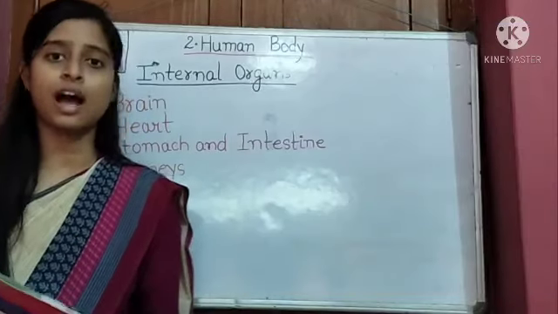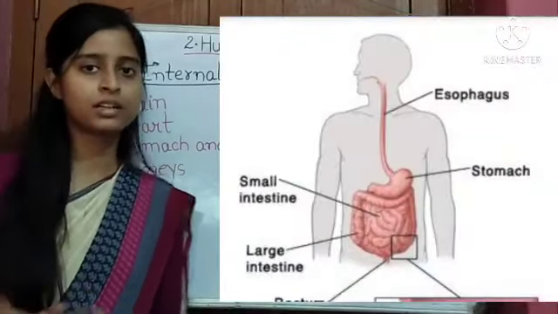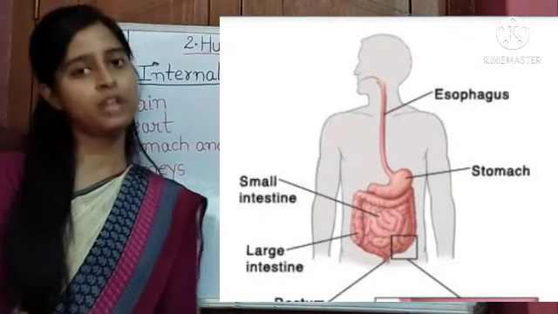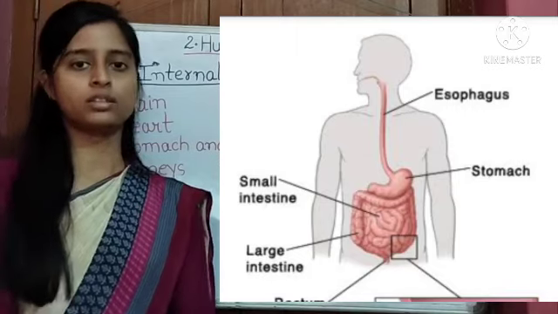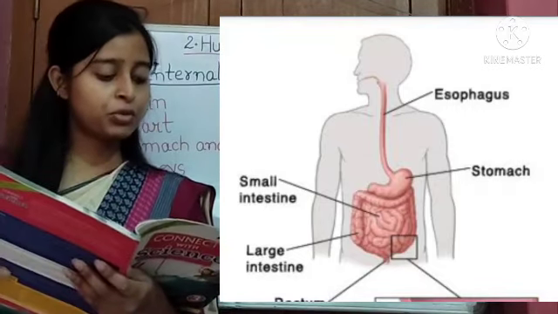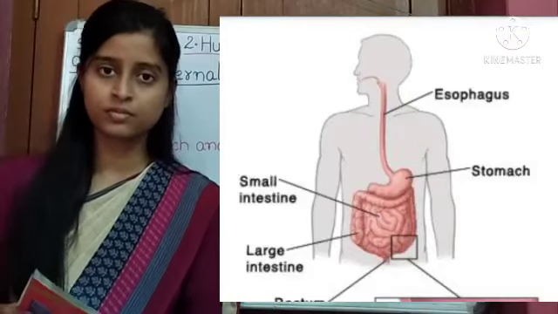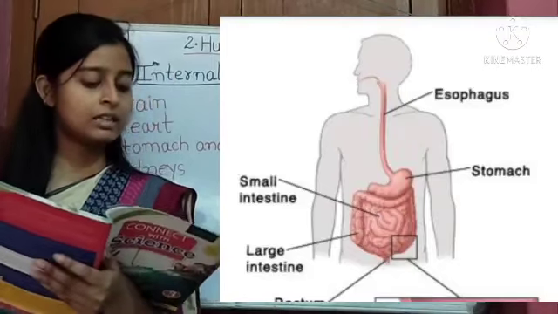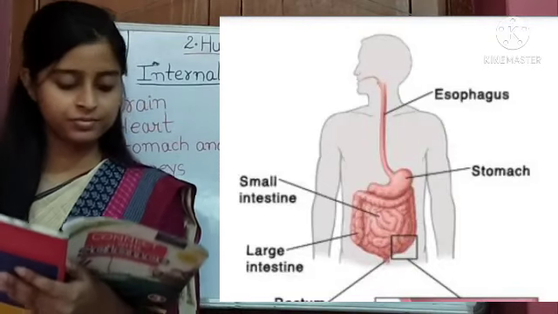Stomach and intestine. Now what are the stomach and intestine? Both of them are internal organs. We eat food through our mouth. It passes through the food pipe, then reaches the stomach.